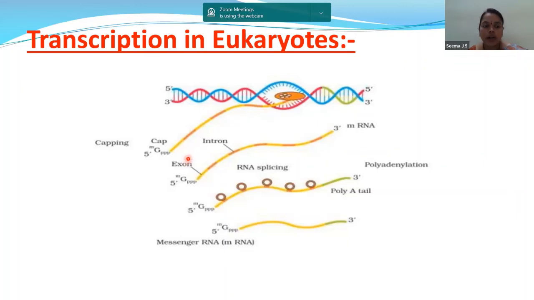What is the processing? Towards the 5' end, guanosine triphosphate is added, and this process is called capping. Towards the 3' end, we add adenylate residues, and we call it tailing. So we have 2 processes to remember, capping and tailing. Now, here the template strand helps in the formation of RNA.